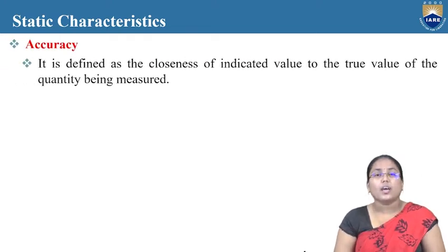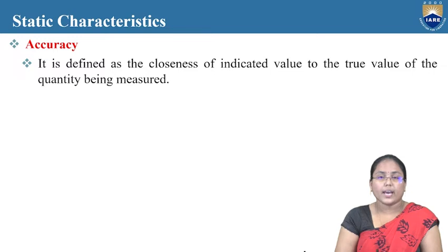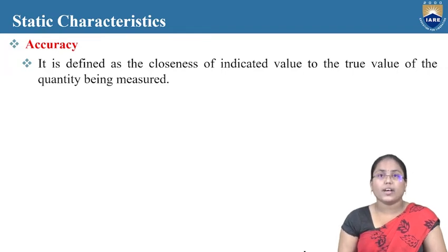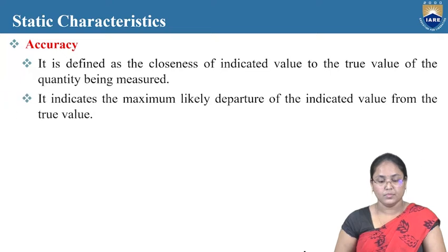The next one is accuracy. Accuracy is a characteristic of an instrument used to define the closeness of the indicated value to the true value of the quantity being measured. The true value is the actual value which the instrument is intended to measure. But after measuring, the value might vary slightly; the measured value might not always equal the true value. So accuracy says how close the indicated value is to the true value of the quantity being measured. It indicates the maximum likely departure of the indicated value from the true value.